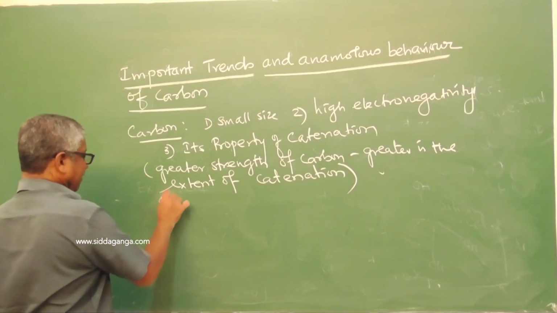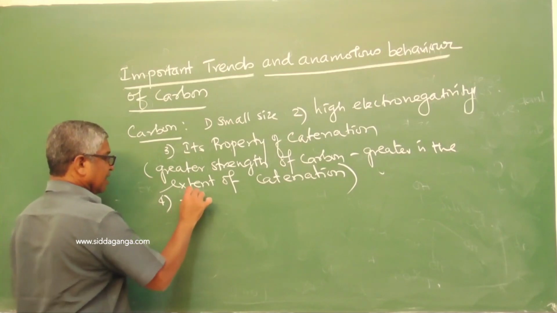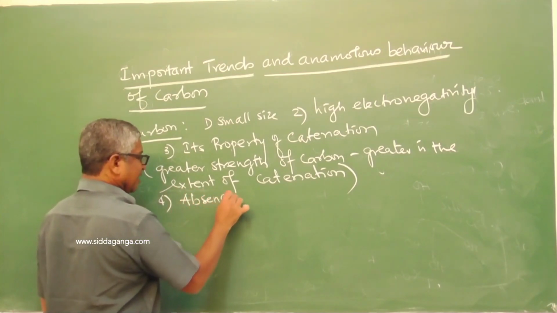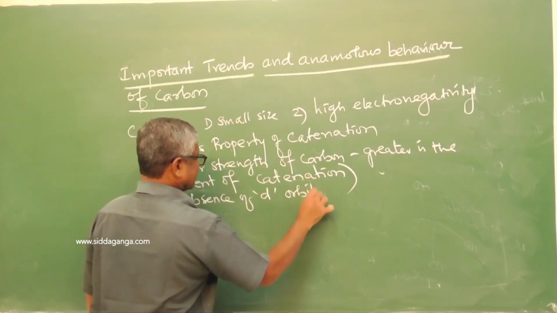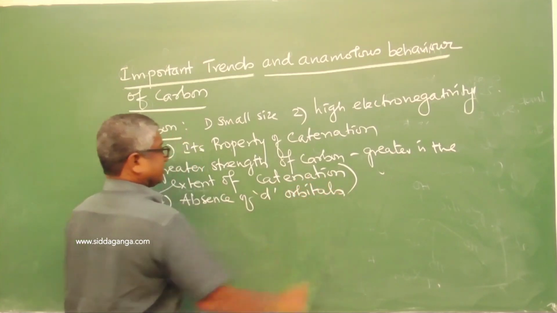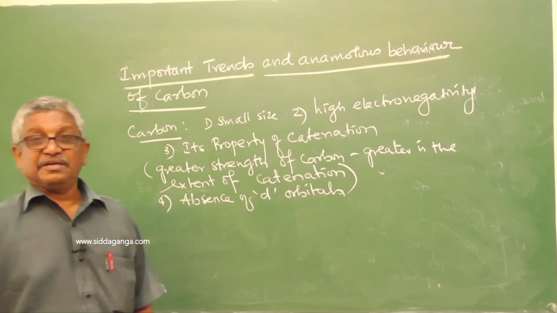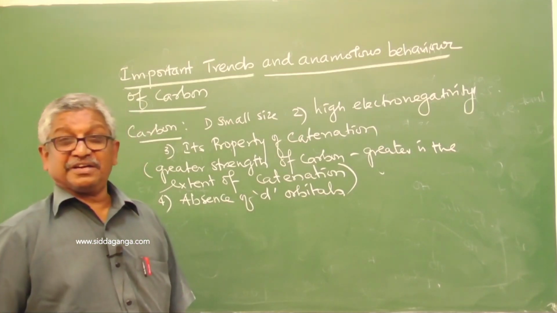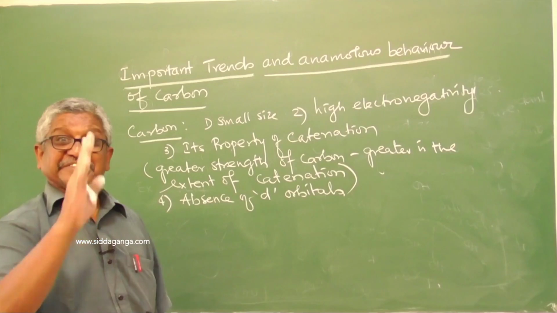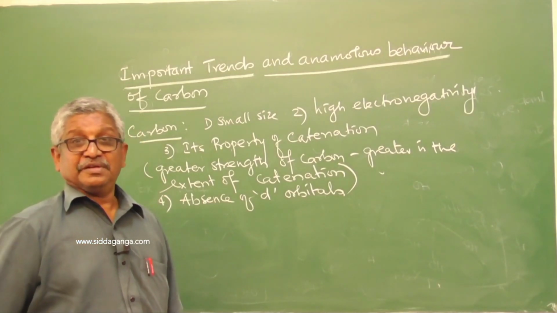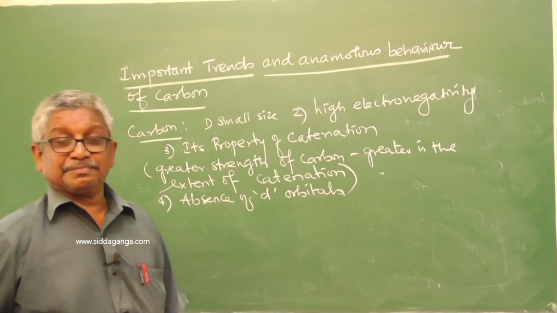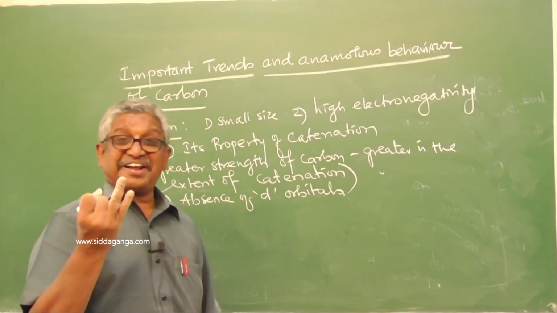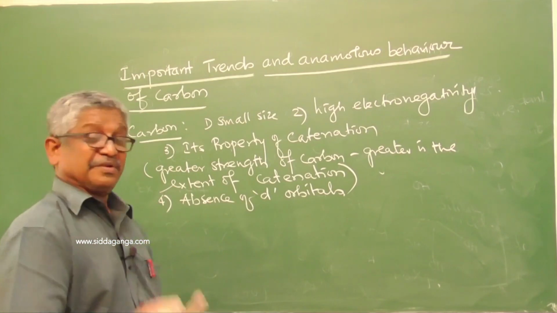And the fourth point is the absence of d orbitals. These are the 4 points responsible for the unusual properties of carbon. First, size is small. Second, high electronegativity.